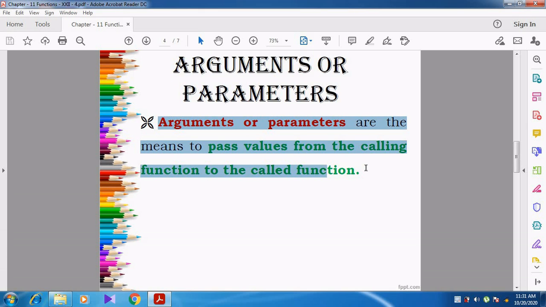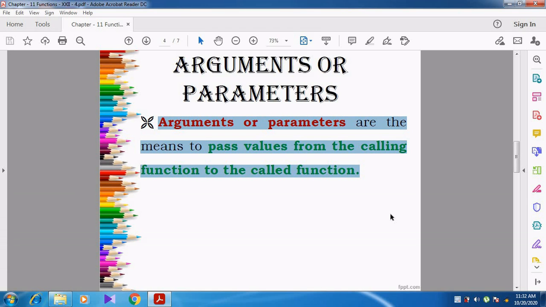Arguments or parameters are the means to pass values from the calling function to the called function.